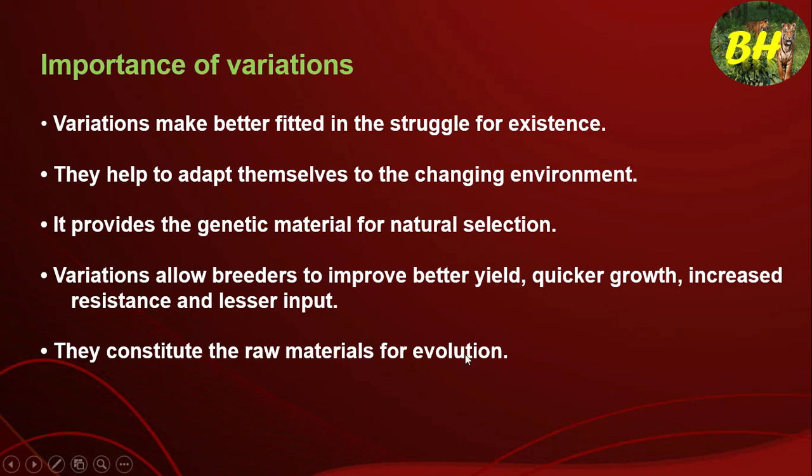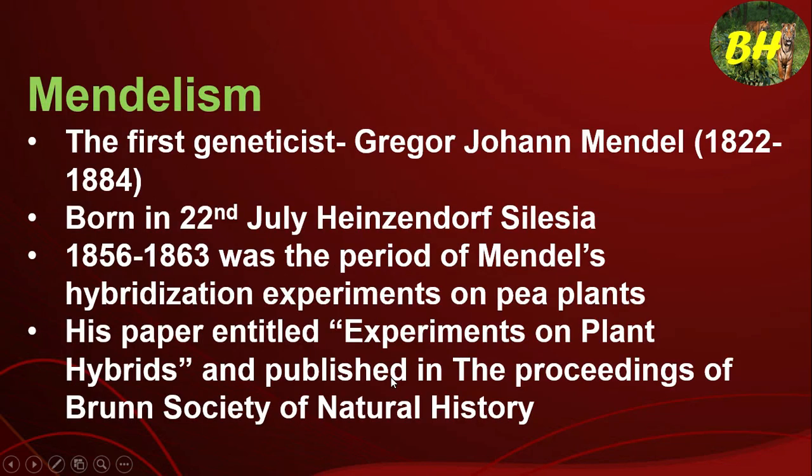And variations allow the plant breeders to improve better yield, quicker growth, increased resistance and lesser input. And they constitute the raw material for evolution. So evolution is a very important tool for life survival. So variation only provides the raw material for evolution. Next we go for Mendelism.